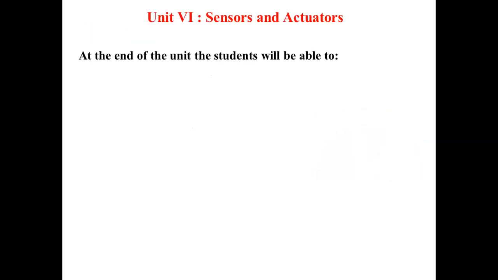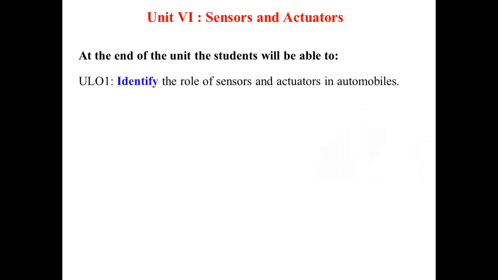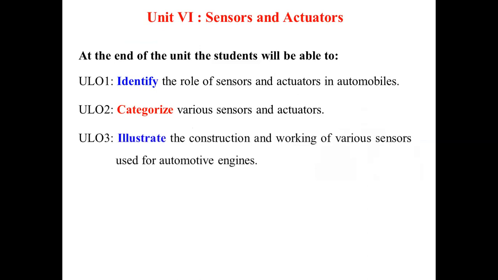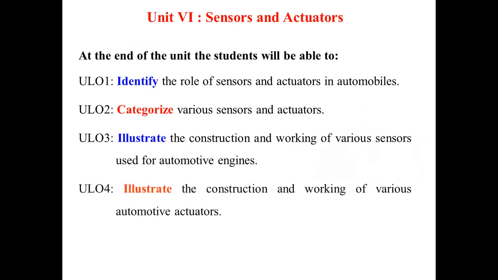For this unit, we have different unit learning outcomes. At the end of this unit, the students will be able to identify the role of sensors and actuators in automobiles. That is unit learning outcome number 1. Then unit learning outcome number 2, categorize various sensors and actuators. Third, illustrate the construction and working of various sensors used for automotive engines. Similarly, illustrate the construction and working of various automotive actuators. So these are the 4 different unit learning outcomes that we are going to look at for this entire unit.